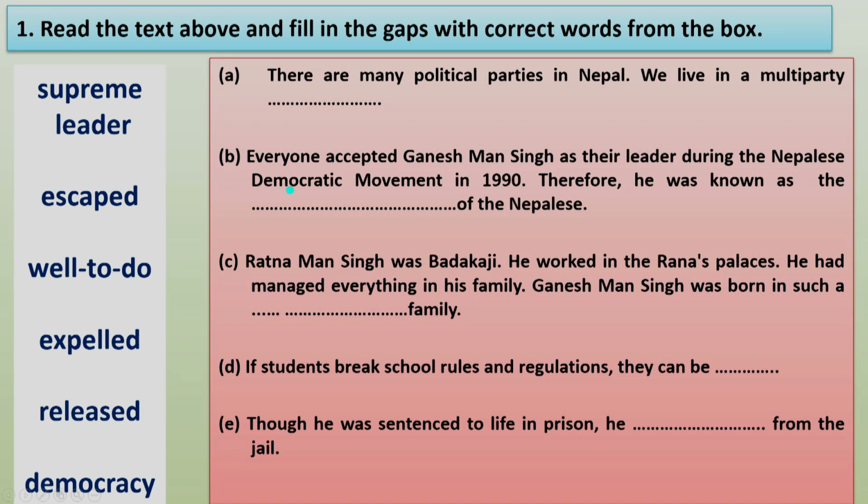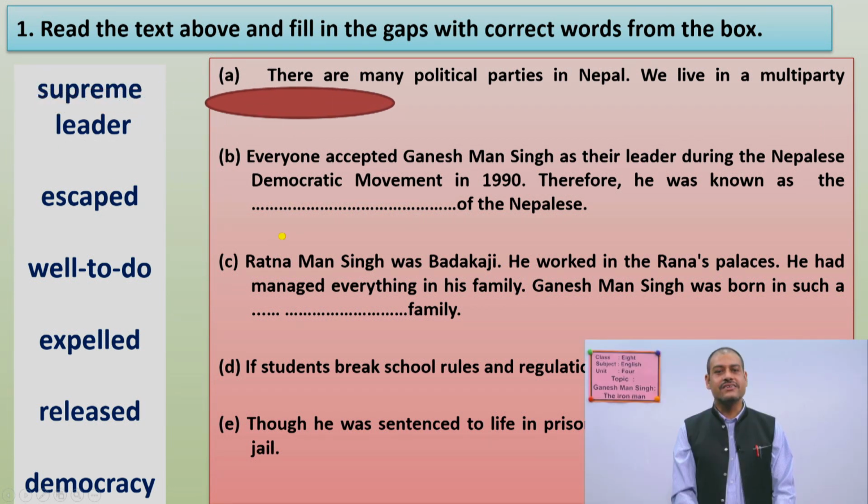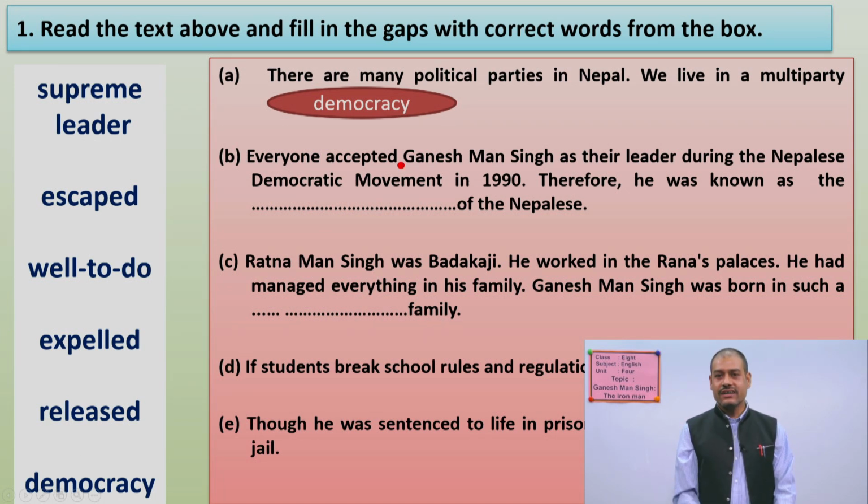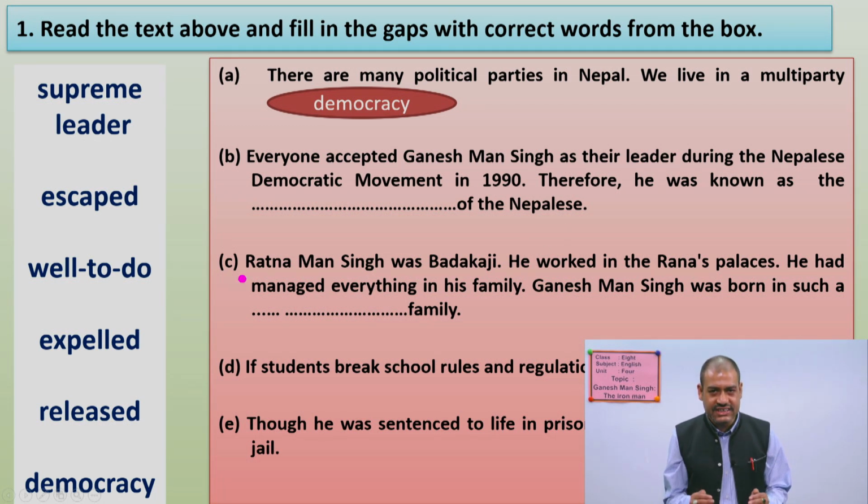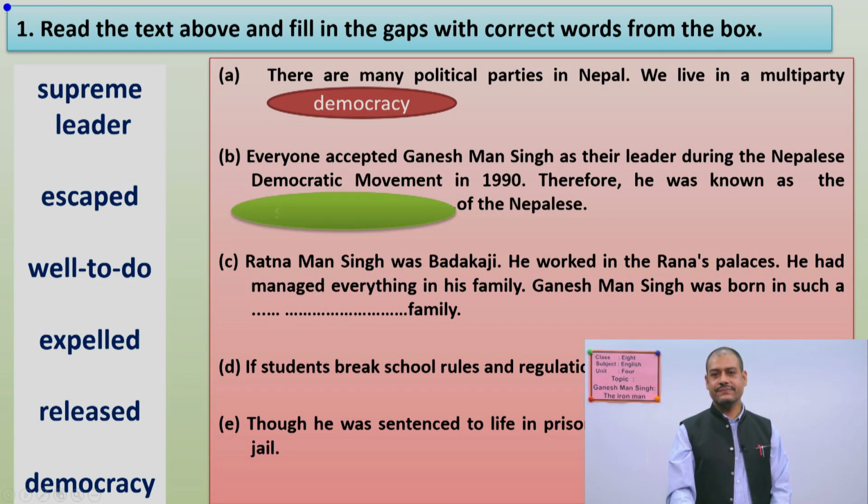All right. So you have to tell me, there are many political parties in Nepal. We live in a multi-party. So what can be a correct answer? Think and check whether it's right or wrong. And your answer should be democracy. All right, democracy. So another, everyone accepted Ganesh Man Singh as their leader during the Nepalese democratic movement in 1990. Therefore, he was known as of the Nepalese. So think and tell me, what is your correct answer? Now check with me. It is, yes, supreme leader of the Nepalese.